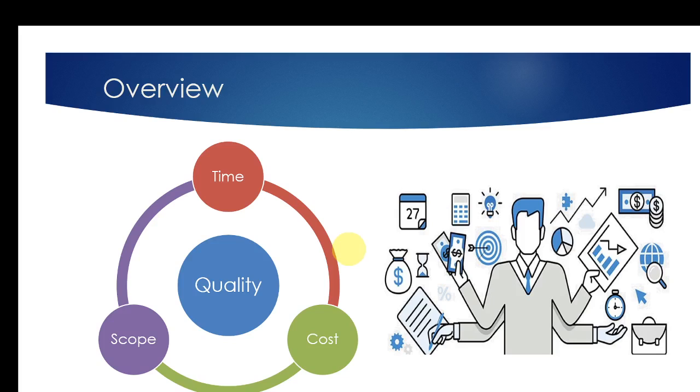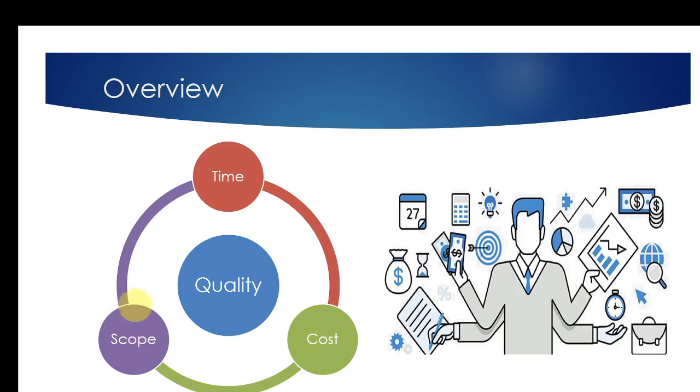When it comes to managing projects, we can clearly identify four core areas or four key aspects. Those are the time, cost, scope, and quality. We call them the quadruple constraints in project management. At a time, some of these constraints can be conflicting with each other as well. For example, if you want to achieve a very high quality, a person might say we need a little bit more time and it will cost more.